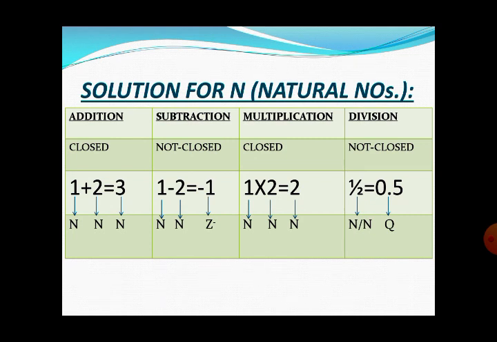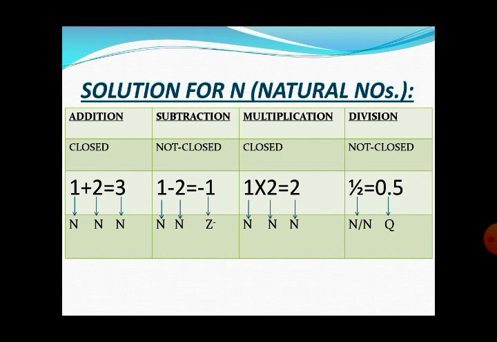In the same manner, when we take any two elements of the set of natural numbers and do the multiplication, if the product also belongs to the set of natural numbers, then we say the set of natural numbers has closure property with respect to multiplication. In this situation, 1 multiplied by 2, the product is 2. So all three numbers belong to the set of natural numbers. So we will say the set of natural numbers is closed with respect to multiplication.